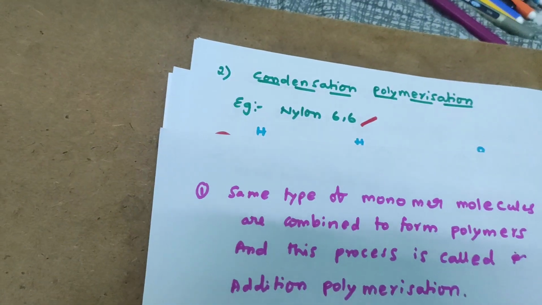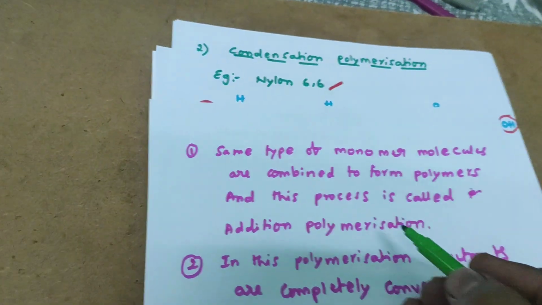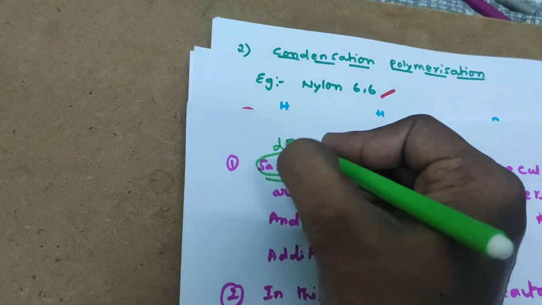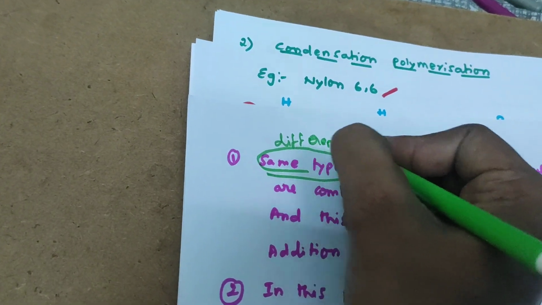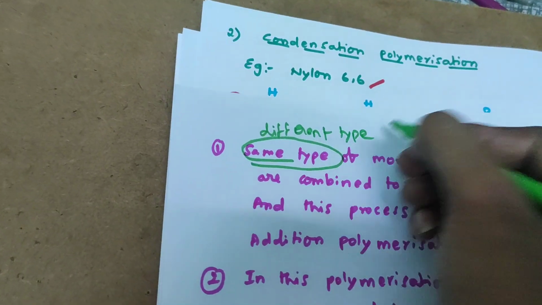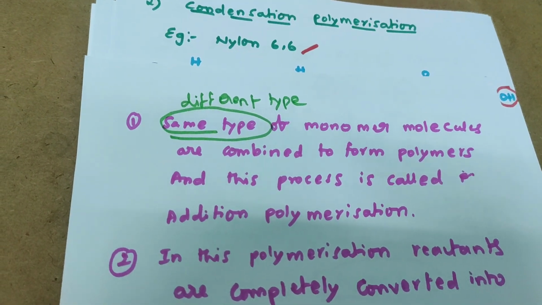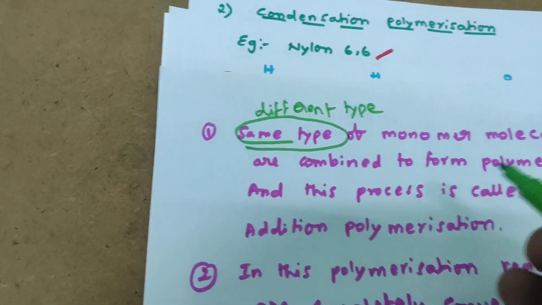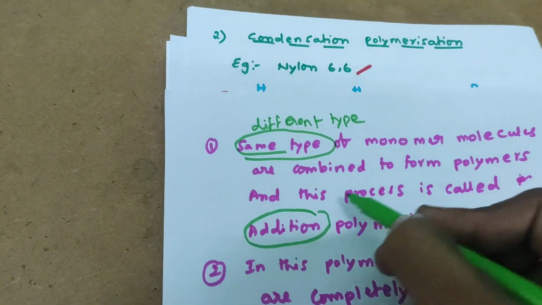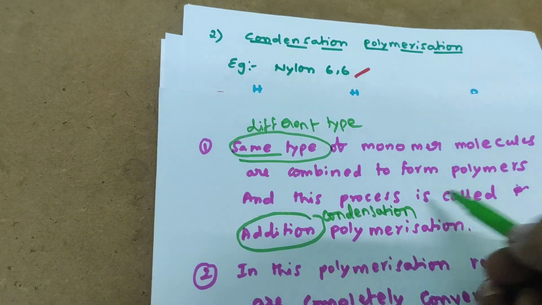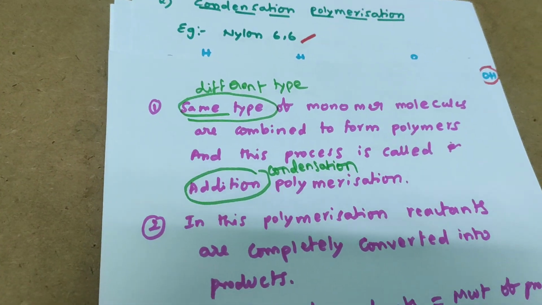This is exactly the opposite of addition polymerization. In condensation polymerization, different types of monomer molecules are combined to form a polymer, and this process is called the condensation polymerization mechanism.